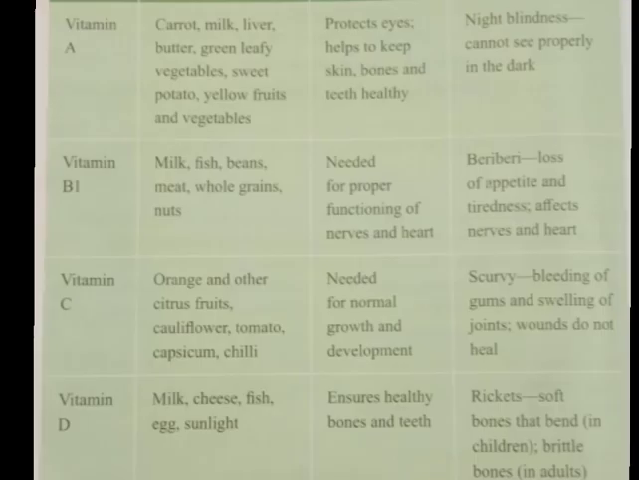Vitamin A is rich in food items like carrot, milk, liver, butter, green leafy vegetables, sweet potato, and yellow fruits and vegetables. Vitamin A protects eyes and it helps to keep skin, bones, and teeth healthy. Deficiency of vitamin A leads to the disease called night blindness. That is, we cannot see properly in the dim light or in the dark.